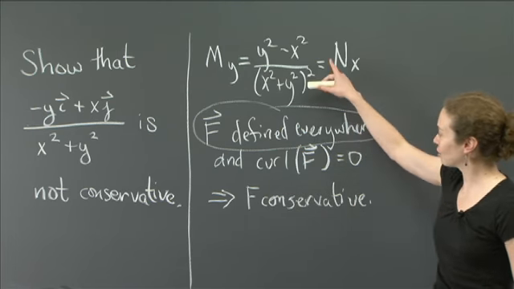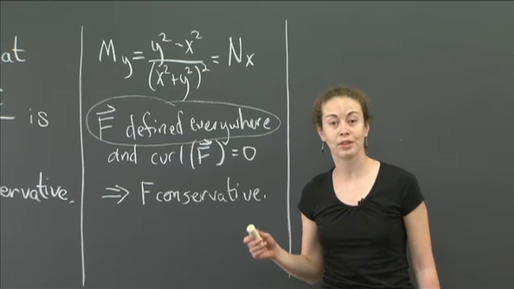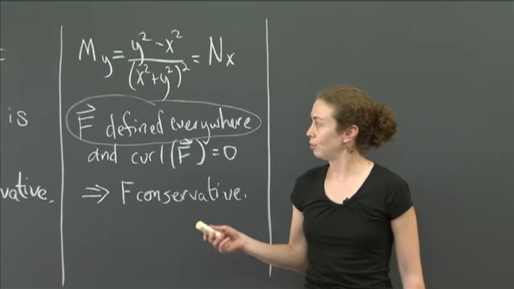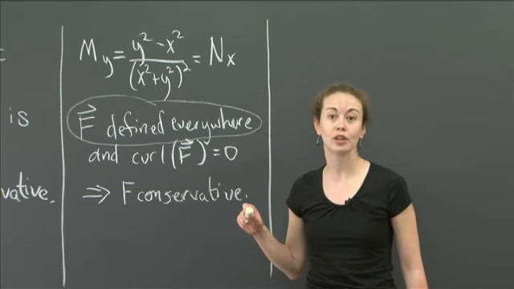So now I told you we want to show it's not conservative. I'm going to show you how we can show that. And what we're going to do is find a closed loop, a closed curve in R2, that when I integrate this vector field over that closed curve, I don't get 0. And then we would know that the vector field is not conservative. So that's what we're going to do. So let me write it out explicitly, and then we'll figure out the curve we want, and then we'll parameterize the curve appropriately.